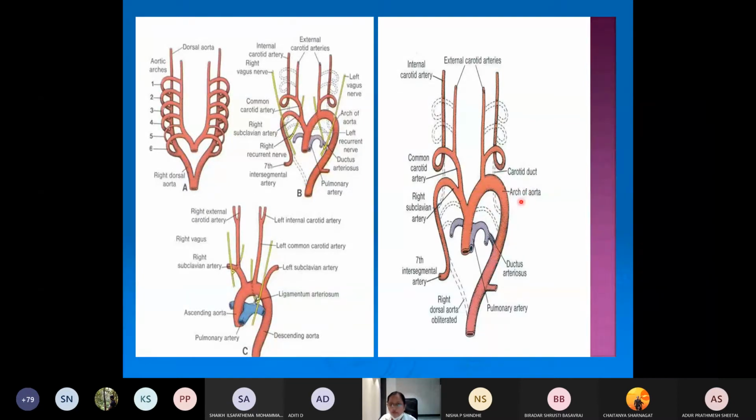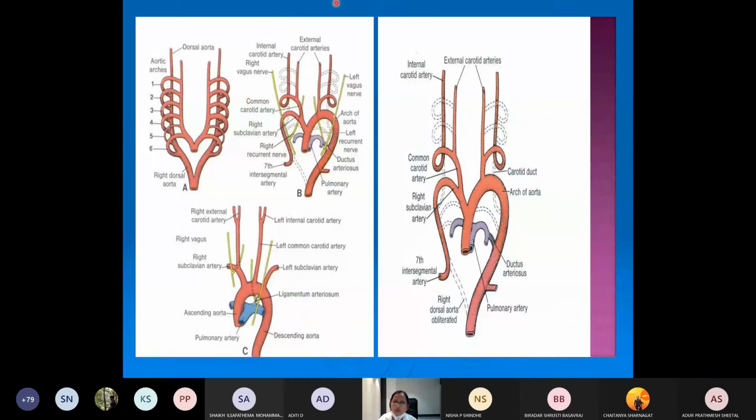So how will this arch of aorta be developing? It will be developing from 3 sources. So this is the aortic arch, arch of aorta. It will be developing from the left limb of the aortic sac, the left 4th aortic arch and the left dorsal aorta. Okay, so this is the fate of the left 4th aortic arch. It is mainly forming the arch of the aorta, which is what you are seeing here.